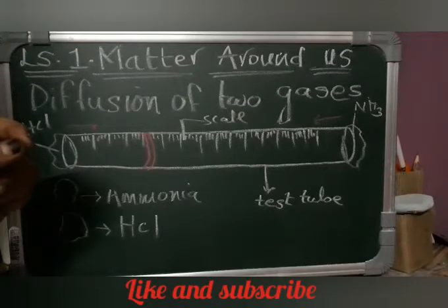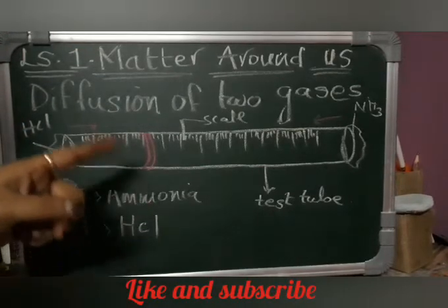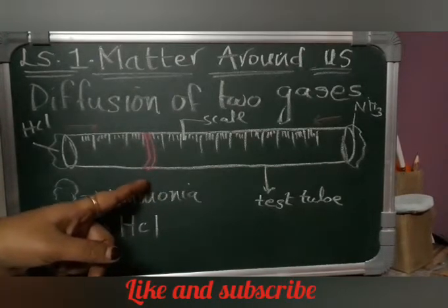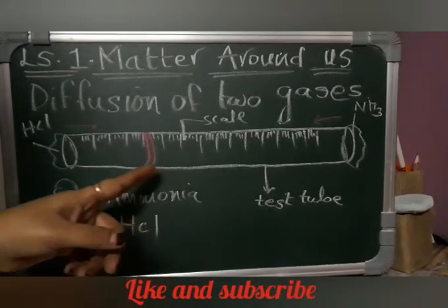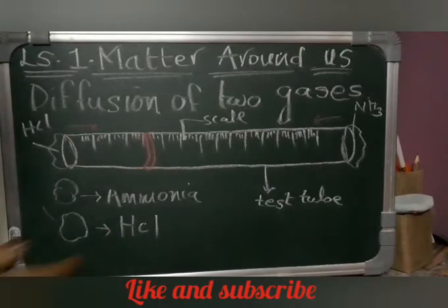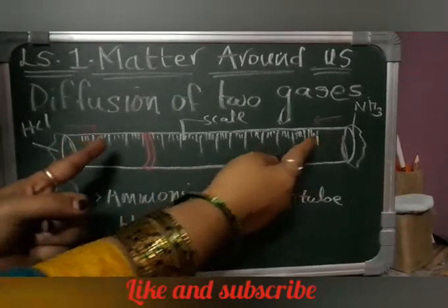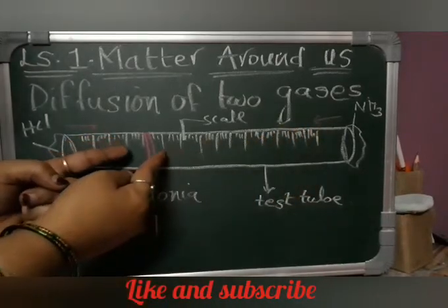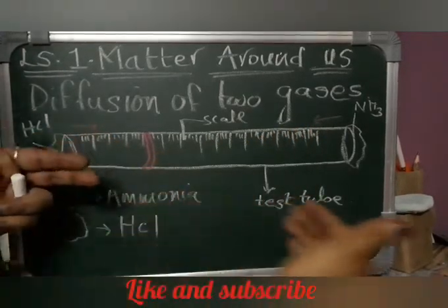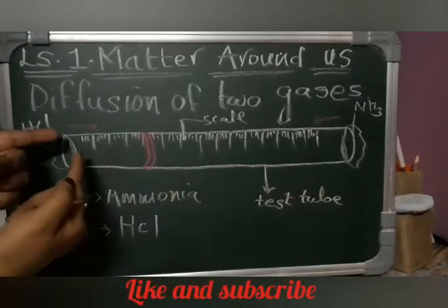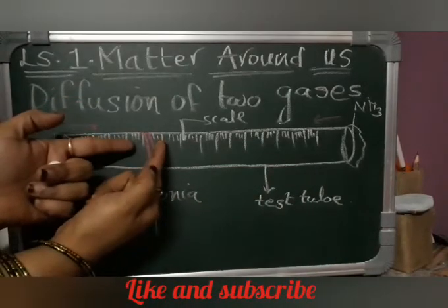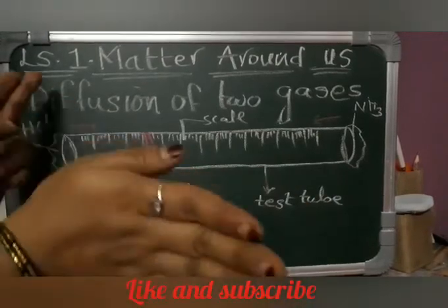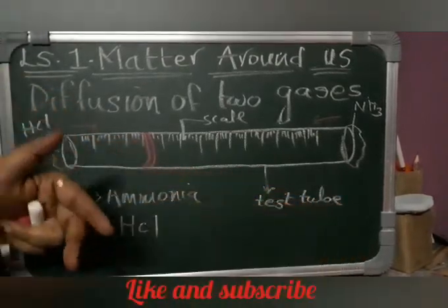Students, have you understood very clearly? Now, just tell me the answer. How did the two gases travel along the tube? Yes, they have traveled towards each other. The HCl has traveled towards the ammonia gas, and they have traveled towards each other, not in different directions.